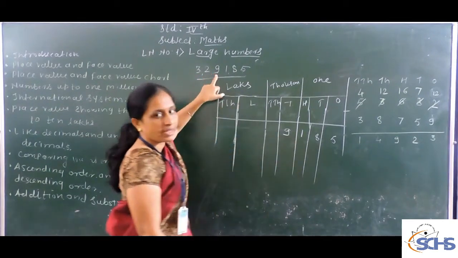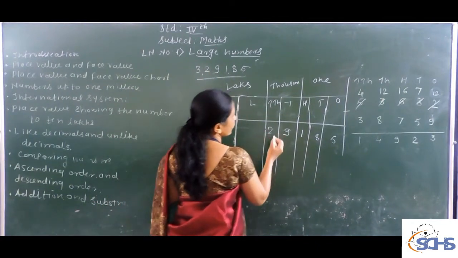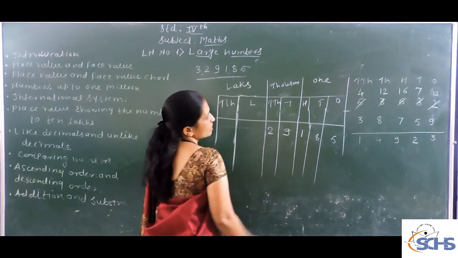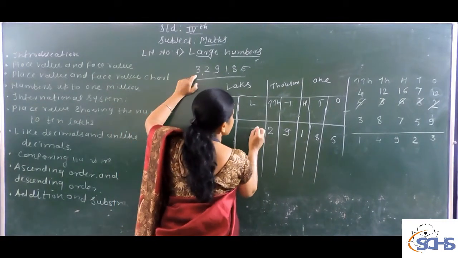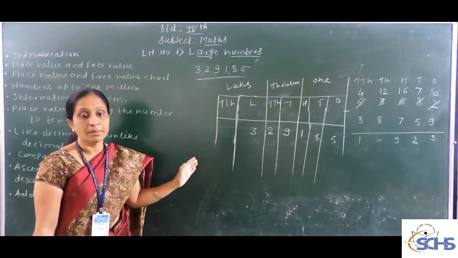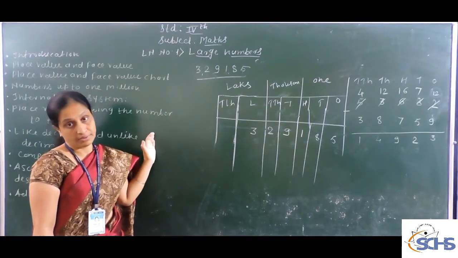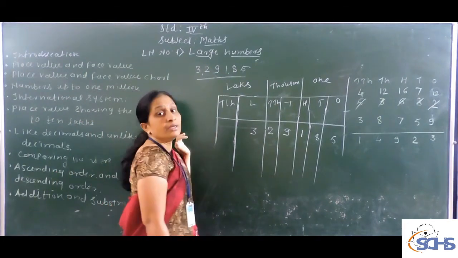You have to keep this 9 in the thousand place. Then 10,000, 2 and 2 is 29,000 rupees. How many lakh is it? It is 3. Like this you arrange the number in the place value chart. This is called the place value chart showing the numbers.